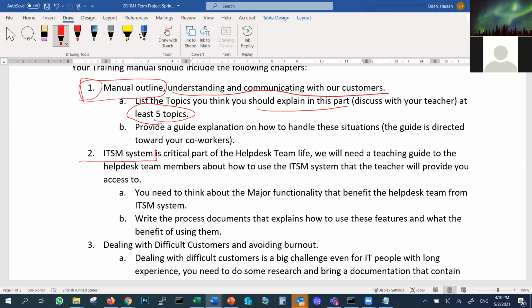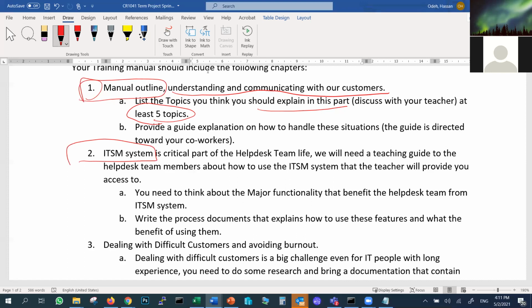Number 2 is about using the IT service management system. You remember last class, we spoke a little bit about it and told you we would talk about it later. It's the ticketing system, the system that allows me to create a ticket. When a customer calls the help desk and says my mouse is not working, I create a ticket for him. I put his name and details in the ticket and deal with it. So this is what we call an IT service management system.